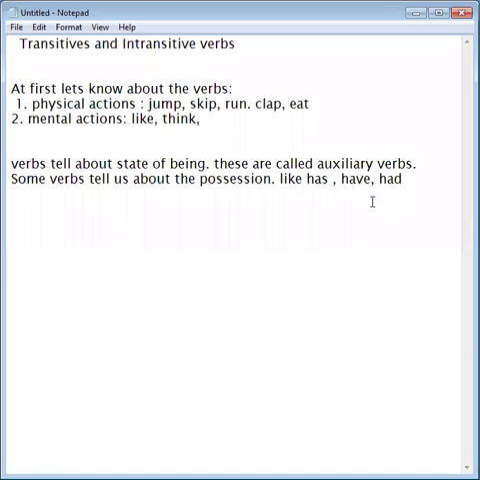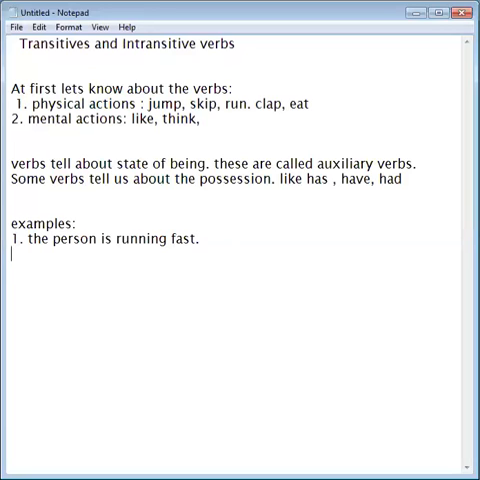Now see the two examples here. Number one, the person is running fast. In this sentence, you can see running is an action word which is showing the movement, and is is also there, which is an auxiliary verb. So which word do you find here as a main verb? Because is is following running, here running is the main verb and is is the helping verb or the auxiliary verb.